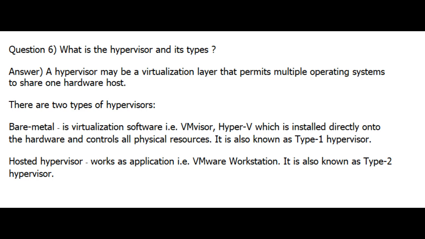Question 6. What is the hypervisor and its types? Answer. A hypervisor may be a virtualization layer that permits multiple operating systems to share one hardware host. There are two types of hypervisors. Bare metal is virtualization software, vMvisor, Hyper-V, which is installed directly onto the hardware and controls all physical resources. It is also known as Type 1 hypervisor. Hosted hypervisor works as application, VMware Workstation. It is also known as Type 2 hypervisor.